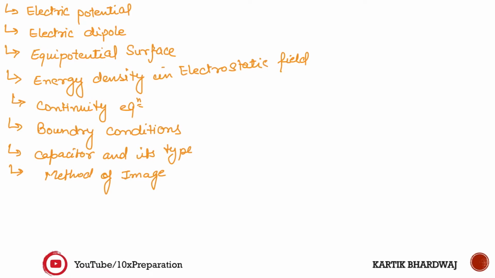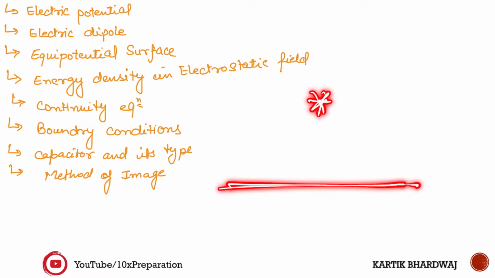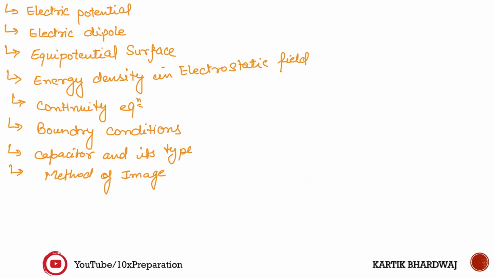Last but not least, the method of images. Nowadays questions are being asked from the method of images. For charge induction, we put one charge above a conducting body. Sometimes it is a metal plate, sometimes they will say it is ground, and at that time we put the charge and they will ask for the force. During that, one imaginary charge is formed. We will go through this during this course, and we will see what charge induction and the method of images are.